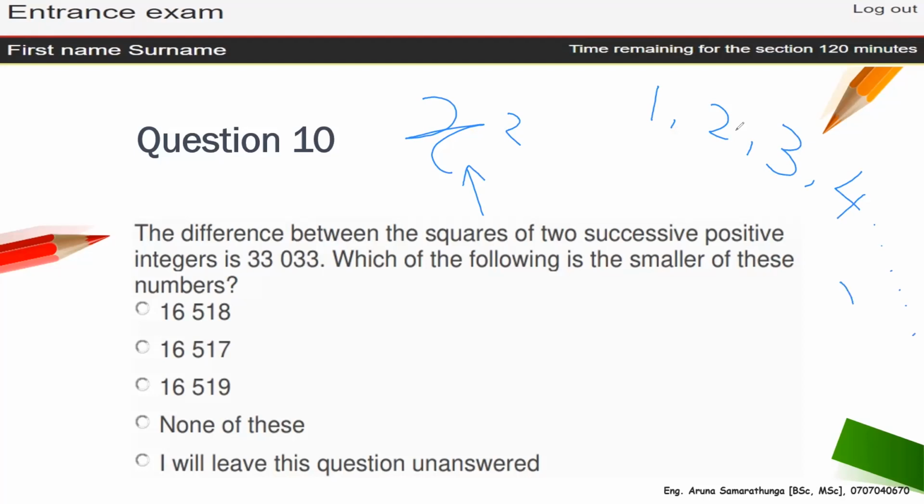You can leave this number. So these are the positive integers. Integers mean these things. And which of the following is the smaller of these numbers? Now what is this saying? The difference between the squares of two successive, that means neighboring positive integers. So let's go to the other slide. Then I can explain it better.